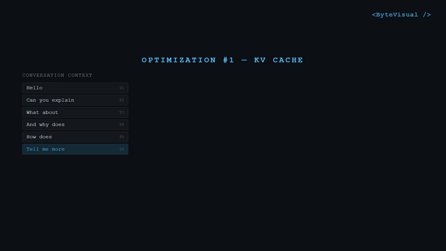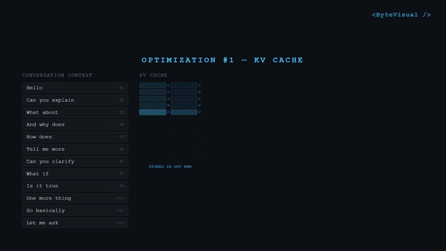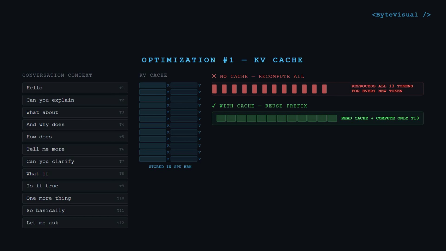Now comes one of the biggest inference optimizations, the KV cache. As the model processes your conversation, it builds intermediate attention data for the tokens it has already seen. Instead of recomputing all of that context every time a new token arrives, the system can reuse the cached information.